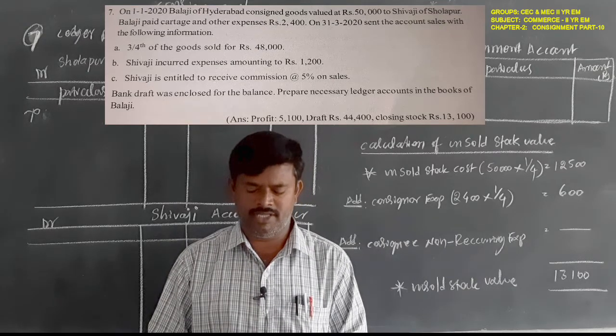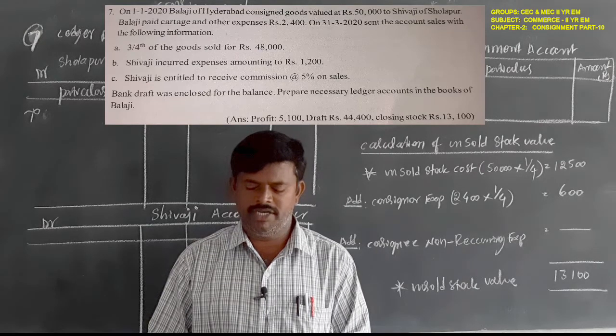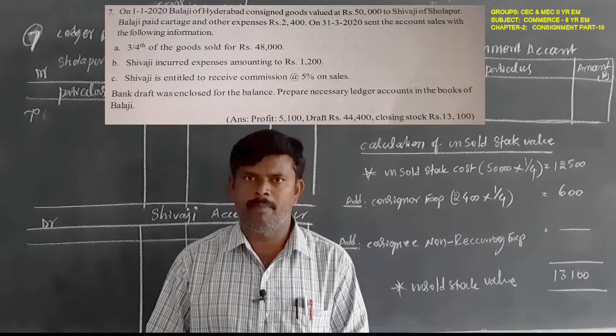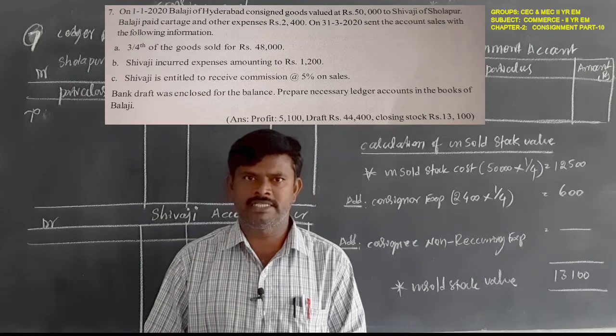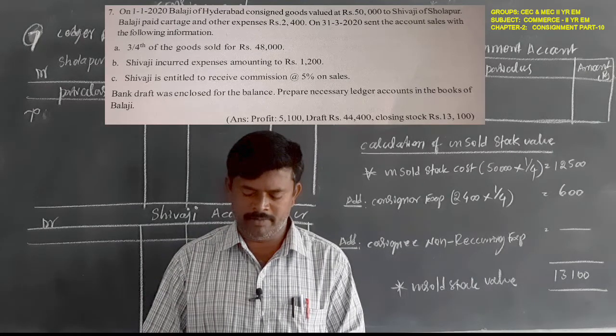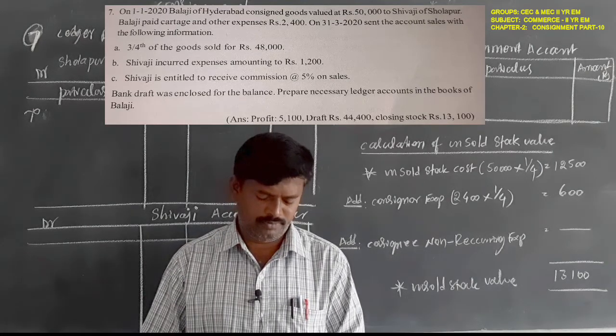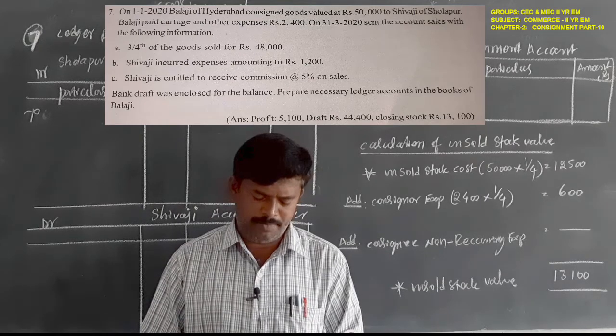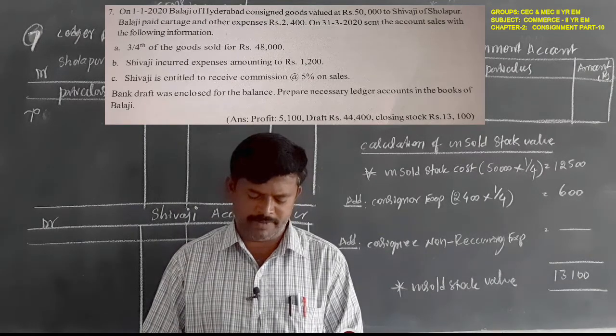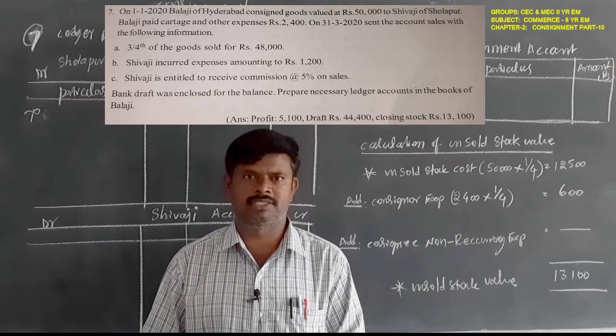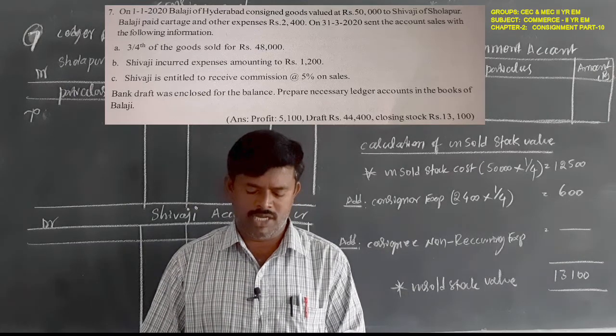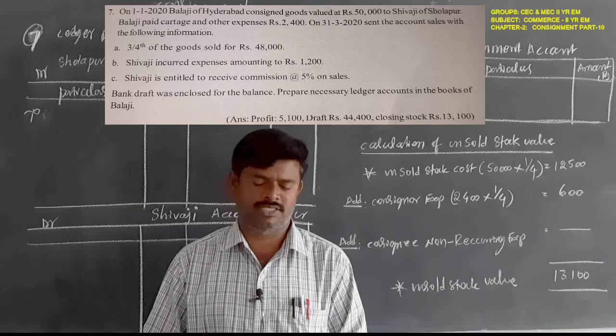Shivaji's native place is Sholapur, so it is called the Sholapur consignment account. Next, Balaji paid cartage and other expenses of 2,400 rupees. These are the consignor expenses.